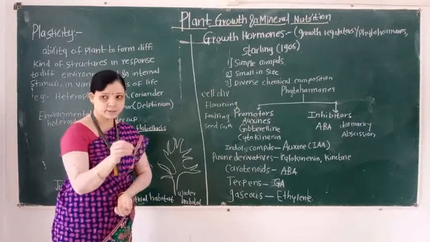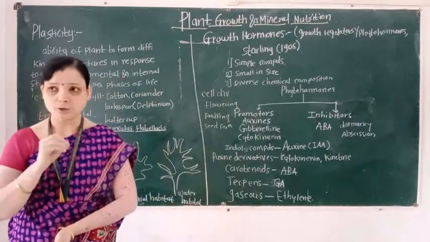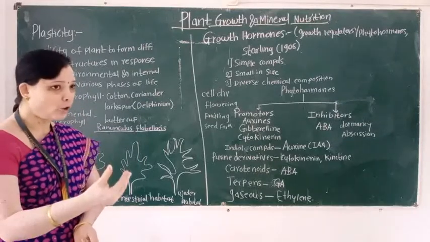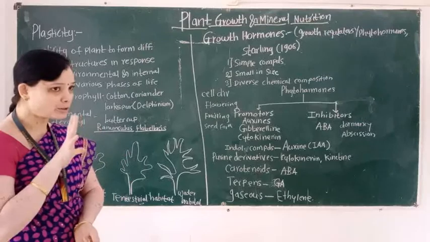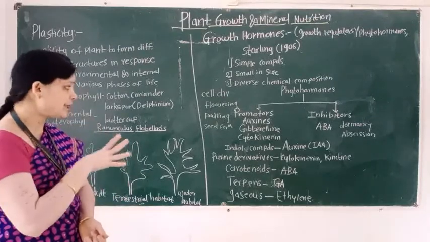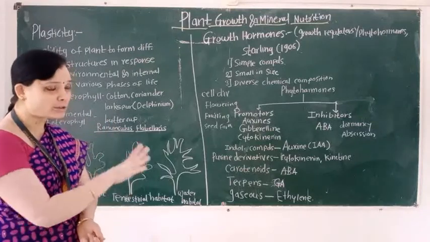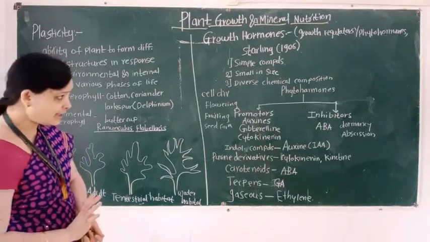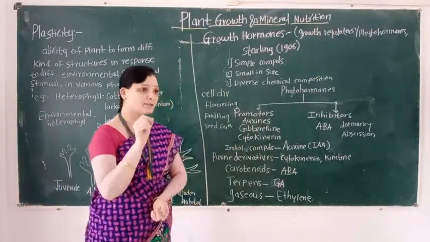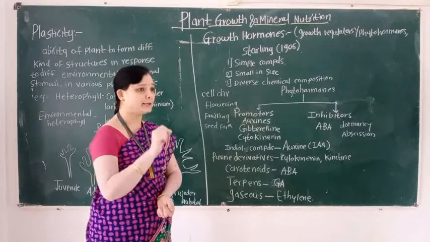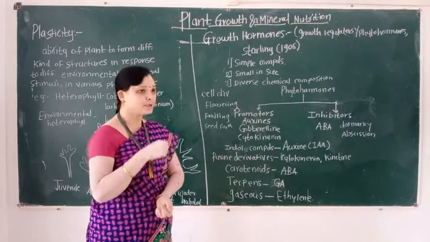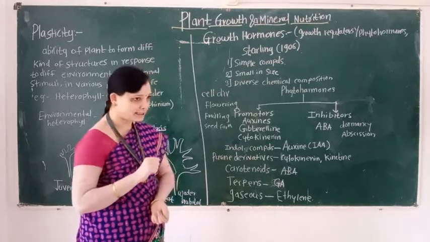Promoters are the group of plant growth regulators which increase the rate of various physiological activities such as cell division, flowering, fruiting, growth, and seed formation. And what is the meaning of inhibitors? Inhibitors are a group of plant growth regulators which inhibit various physiological activities.